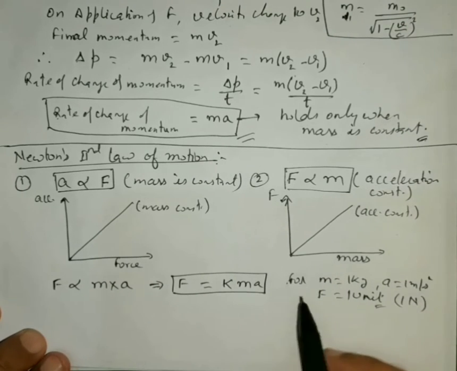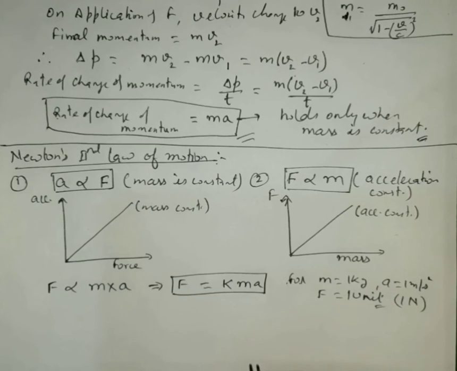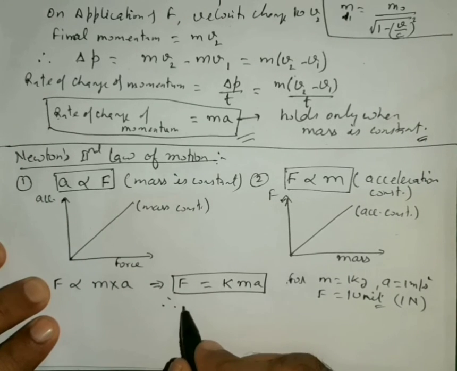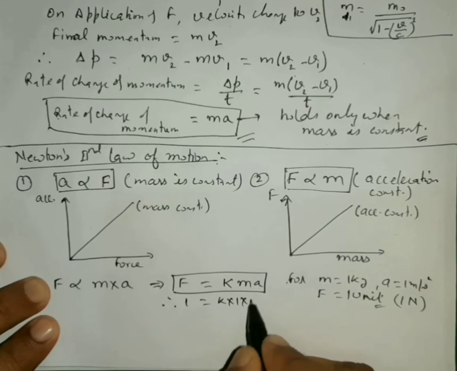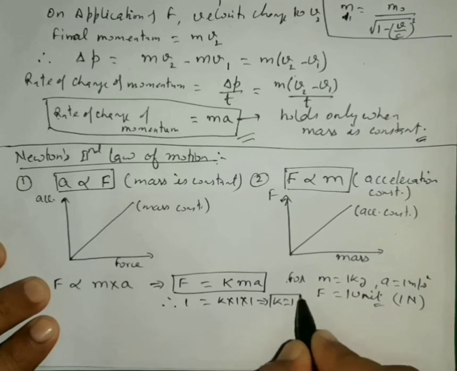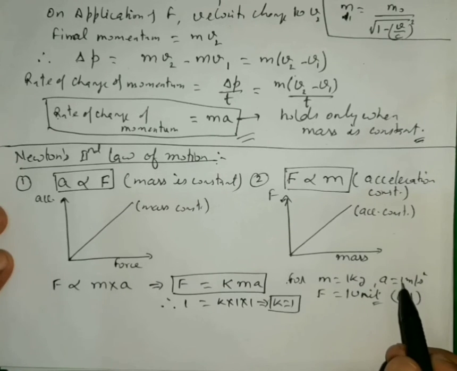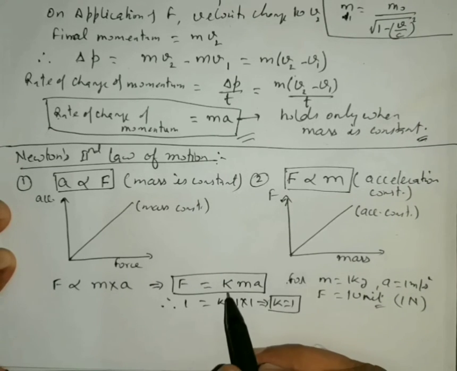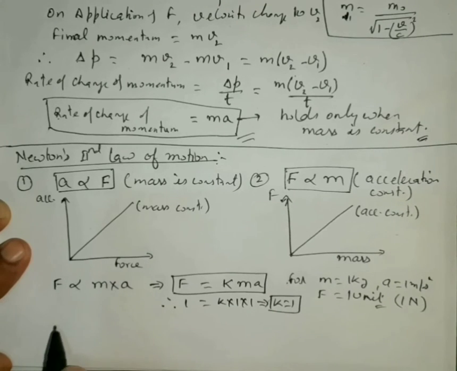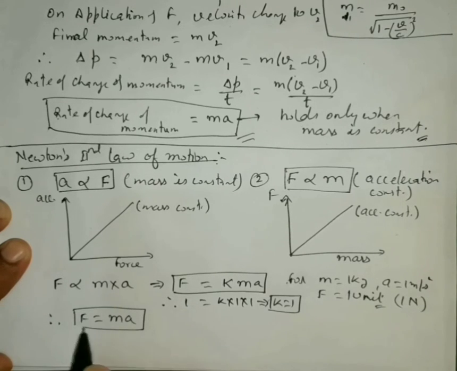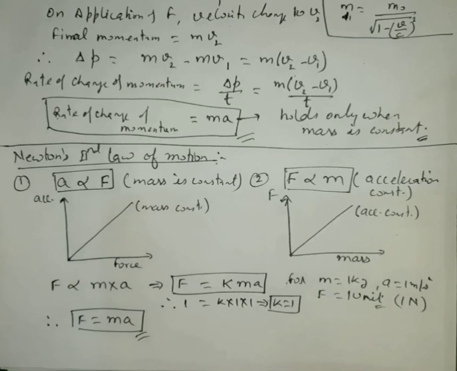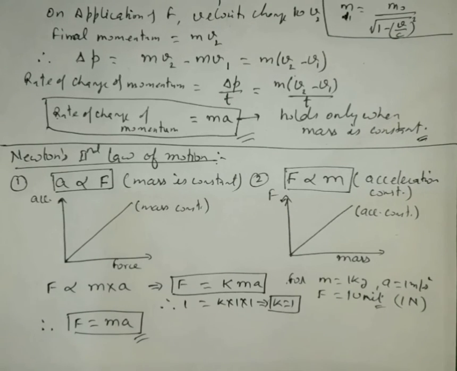So for all these values, k will be equal to 1. Therefore, 1 = k × 1 × 1, so from here we get k equal to 1. Or we can say that mass and acceleration are so chosen that the value of k becomes equal to 1 unit of force. Therefore, we get force is equal to ma, or force is equal to the product of the mass and acceleration.